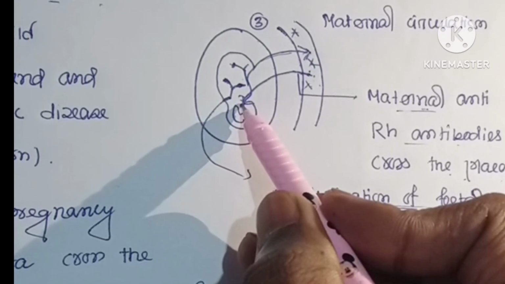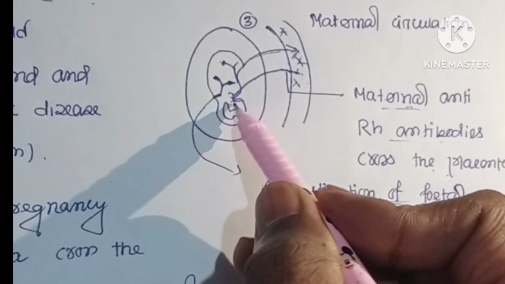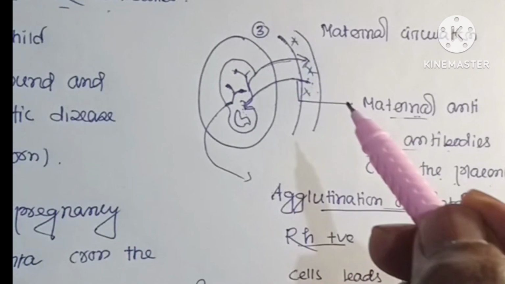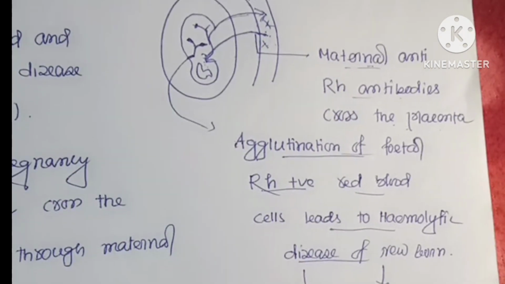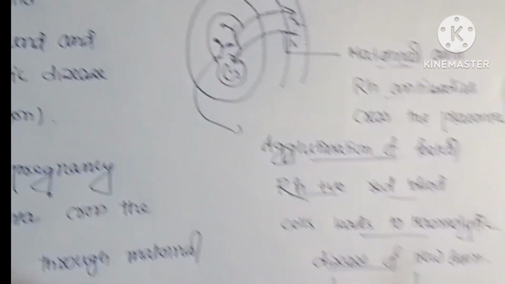Therefore, the number of RBC is highly decreased. Therefore, the child will be born with severe anemia or will be dead, which is known as erythroblastosis fetalis, and this is also known as hemolytic disease of the newborn.